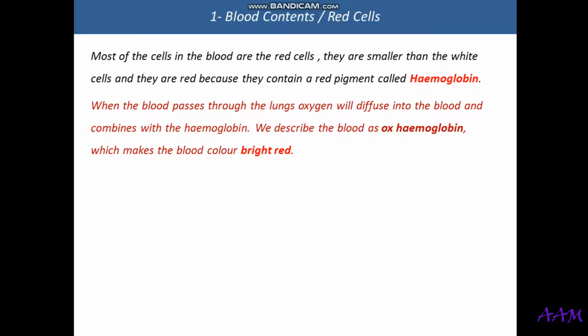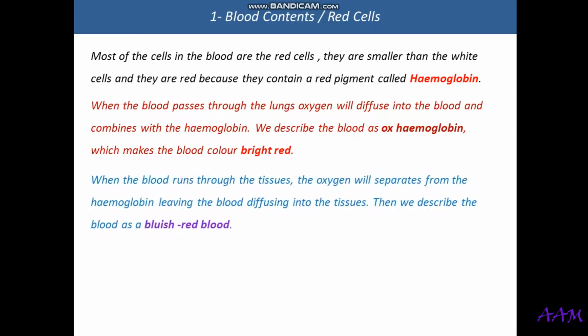oxyhemoglobin. We call it oxyhemoglobin because it is oxygenated. We also know this expression, oxygenated blood, because the oxygen is combined with the hemoglobin, and it is now ready to be taken to the other body parts to be used. When this oxygenated blood goes to the body tissues, the oxygen separates from the hemoglobin, diffuses through the vessels, and goes to the body tissues, to the cells.